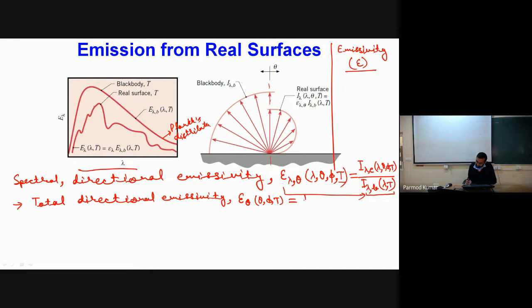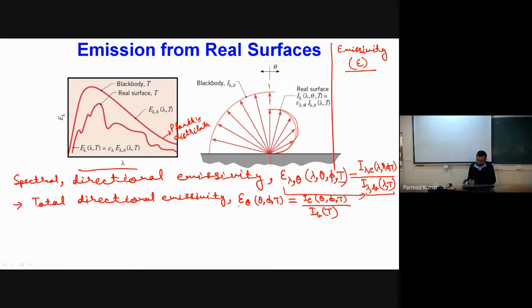So the intensity of emitted radiation is a function of only theta, phi, and T, since it is the sum over all wavelengths. Similarly, in the denominator, we have the total intensity of black body radiation, which is a sole function of temperature. This is another important parameter. When we talk about epsilon theta, we are considering that all spectral values are averaged, and we only have variation along the theta direction.